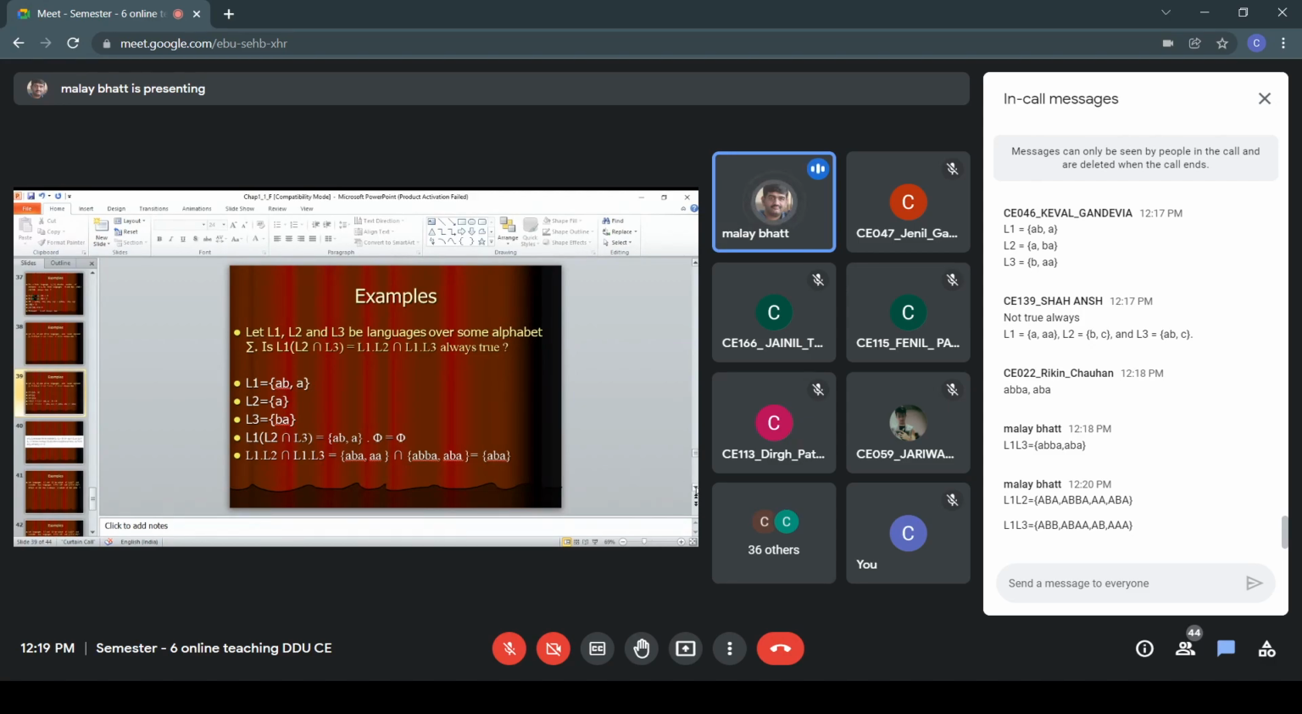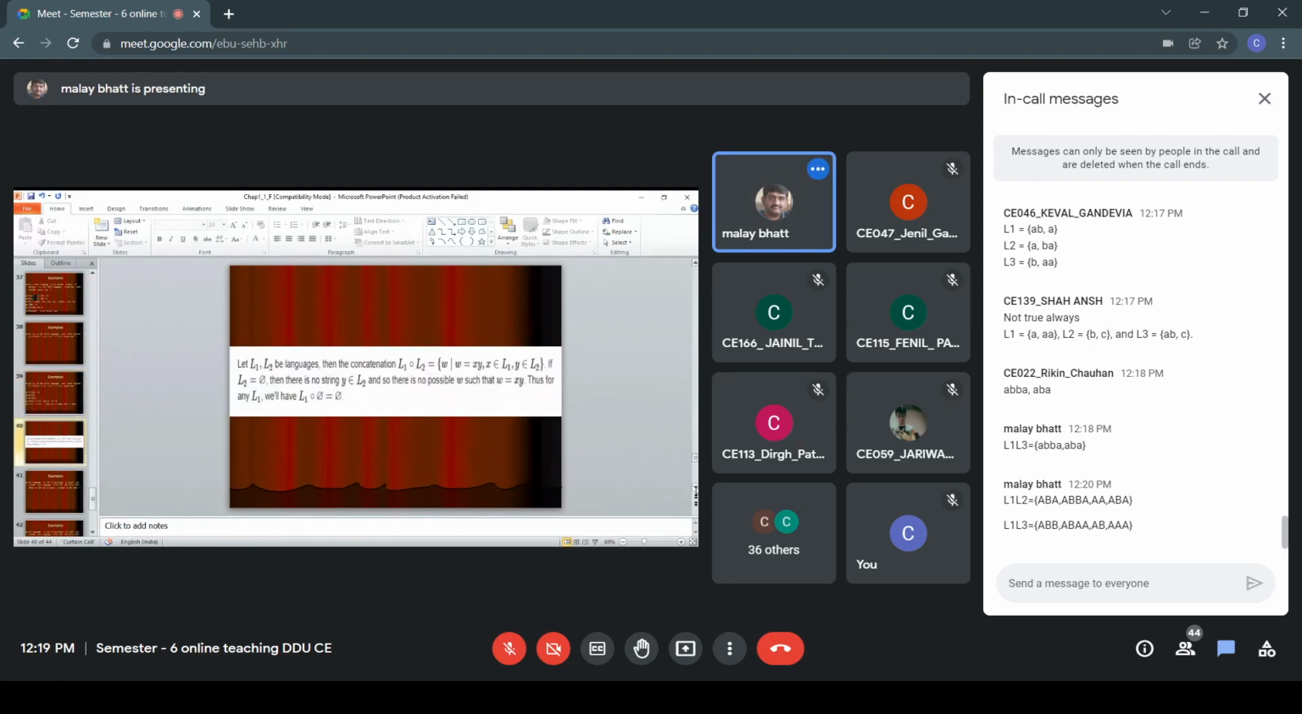Because otherwise we need to validate all the possible values. So here, why is the concatenation with an empty set equal to the empty set? It is given in the definition that if L1 and L2 are languages, then the concatenation of L1 with L2 is defined as W = XY, where X belongs to L1 and Y belongs to L2. So the concatenation operation must be performed, X must be from L1 and Y must be from L2.